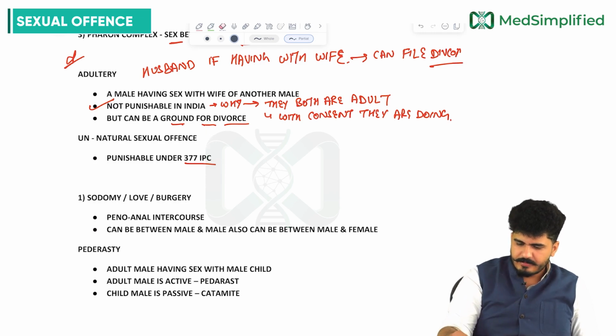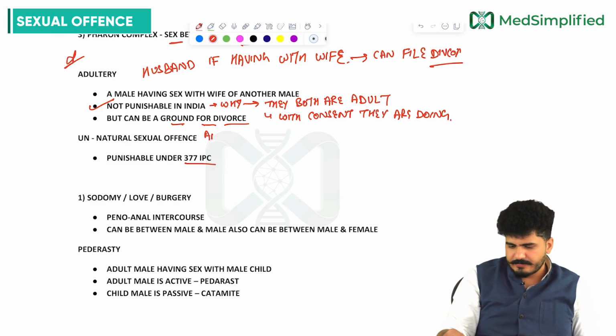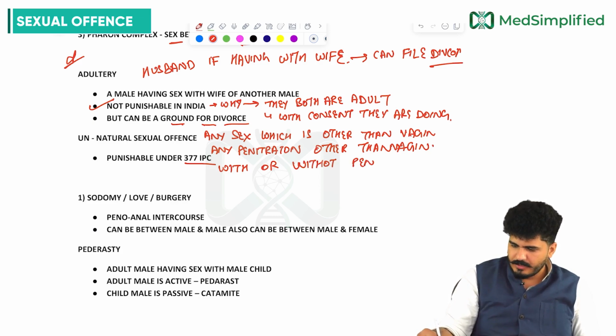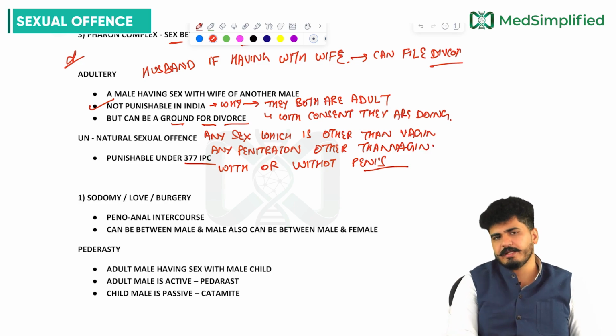Any sex, any penetration other than vagina, with or without penis. We consider that an unnatural sexual offense.